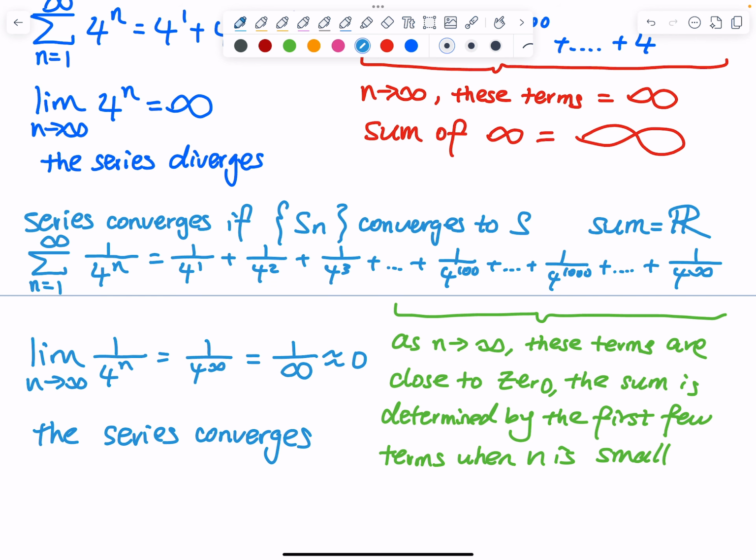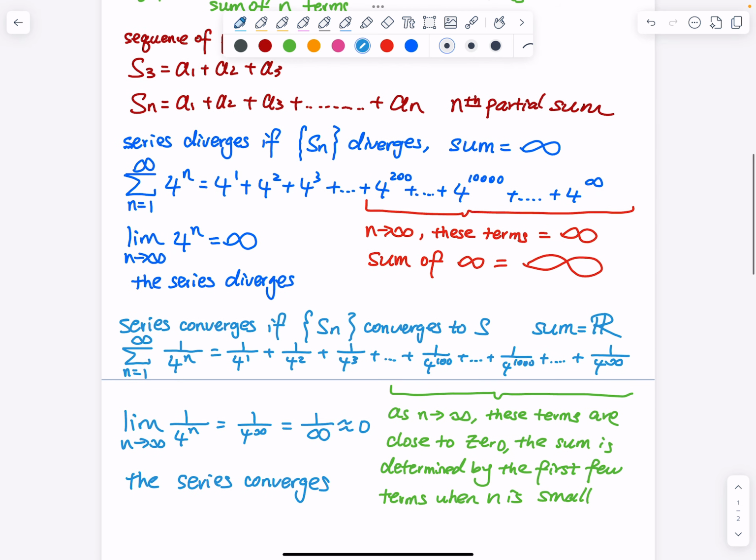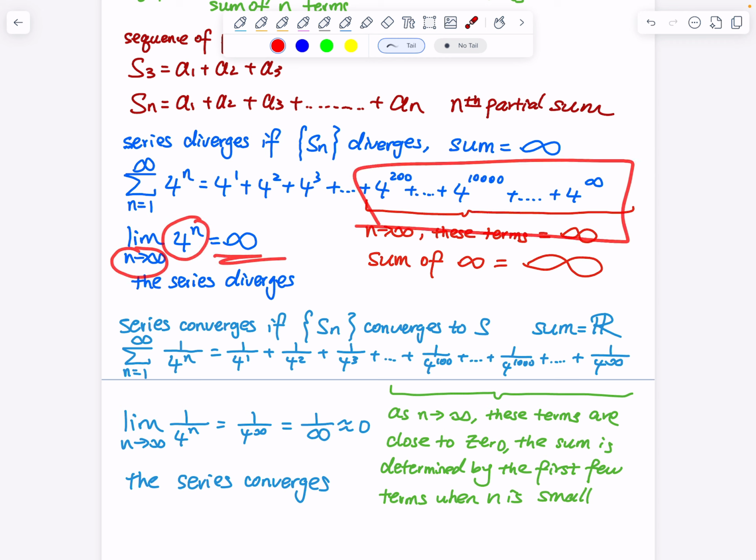All right, so we have an example, the series diverges versus the series converges. So the series diverges, once again, when n approaches infinity. So this one, they are very large values. When you add them up, the sum is infinity. So the sum is equal to infinity. When n approaches infinity, these numbers are so big, so you are adding up a bunch of big values, therefore the sum is infinity.